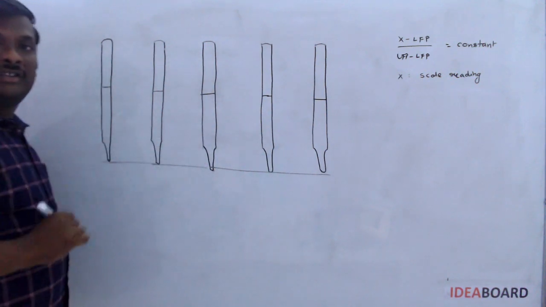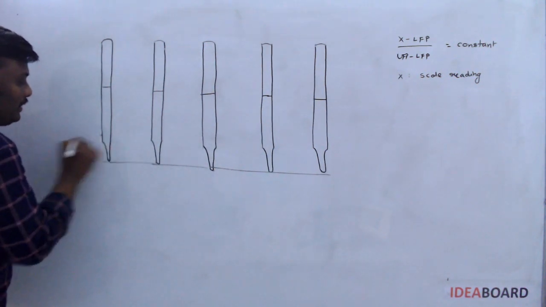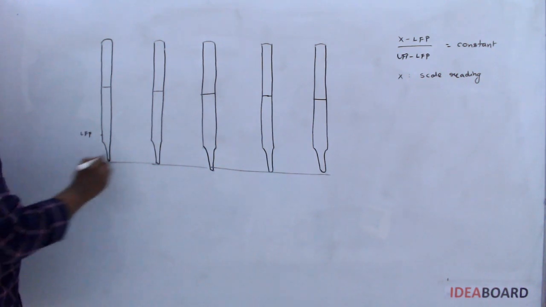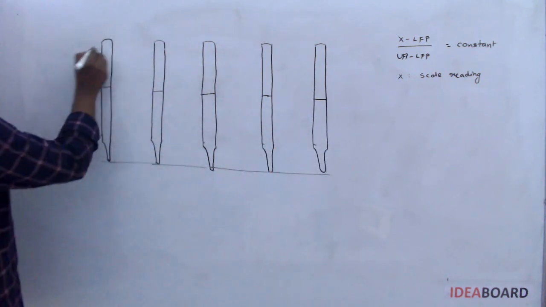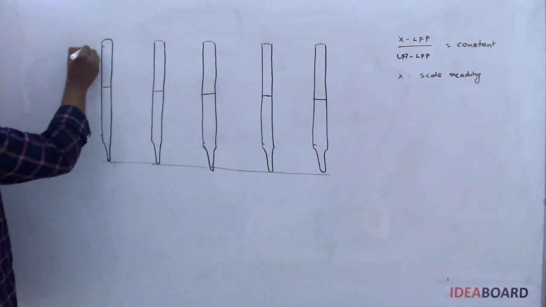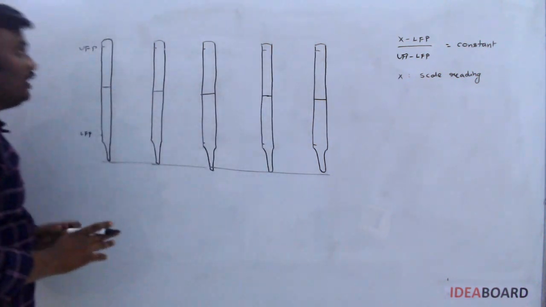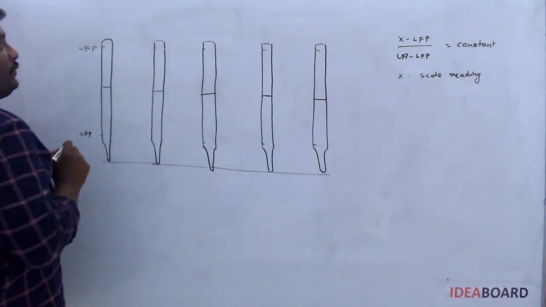It does not change. Now we said that for every thermometer there is one lower fixed point and one upper fixed point.